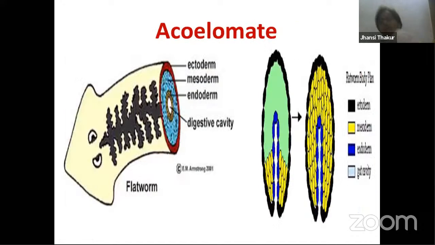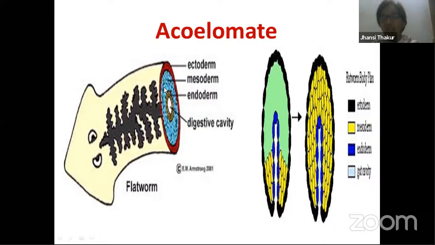Okay, now coming to the most important part, dear students, and this is about coelom. Coelom means body cavity, space. Any space that is present is called coelom or body cavity. We have already studied this earlier. I have shown you this particular slide.